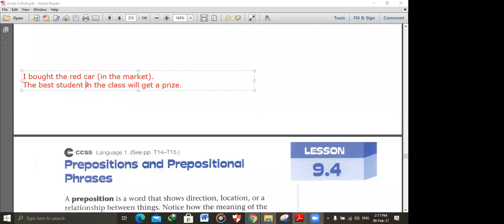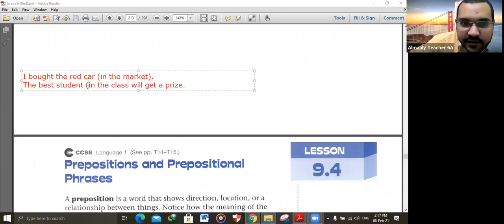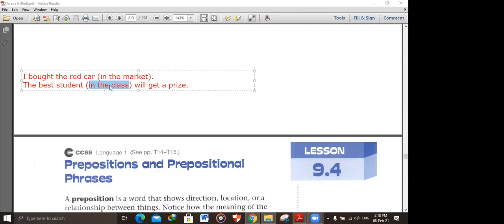In the class. Excellent. So this prepositional phrase, let's identify its function. What is in the class, Omar?